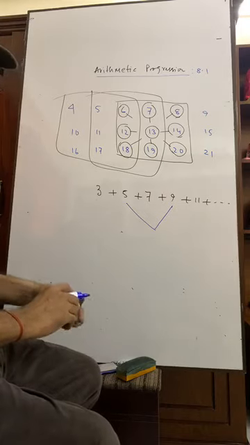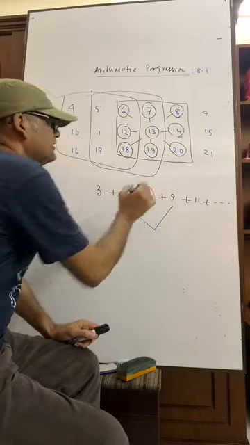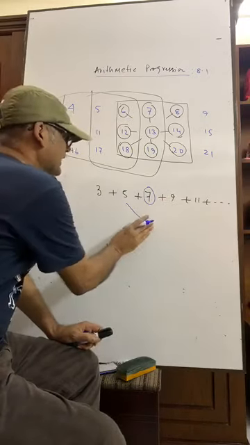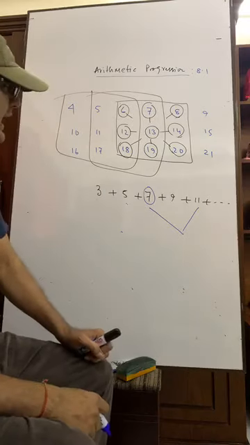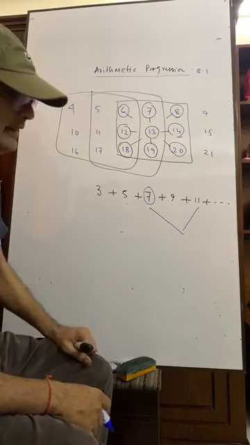You divide 14 by 2, you will get 7. In this way, this and this equals 18, and 18 divided by 2 is 9.